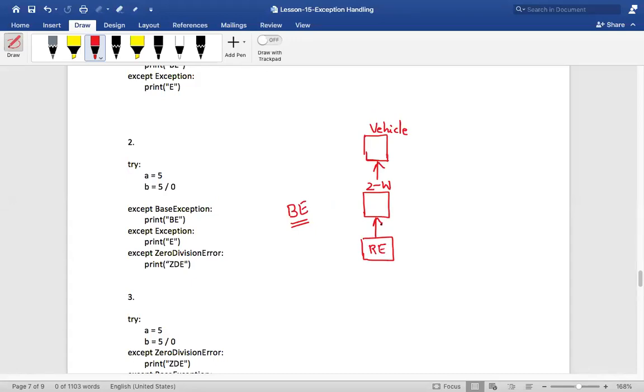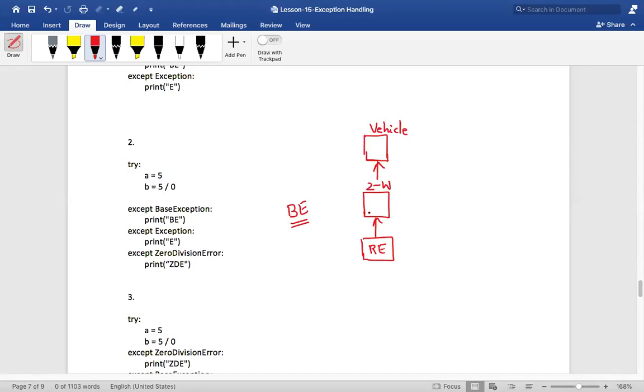Now, guys, answer me this question. Which class is inheriting from vehicle? Can you tell me the name of the class that is inheriting from vehicle? Two-wheeler, right? As well as RE. Now, who is inheriting from two-wheeler?